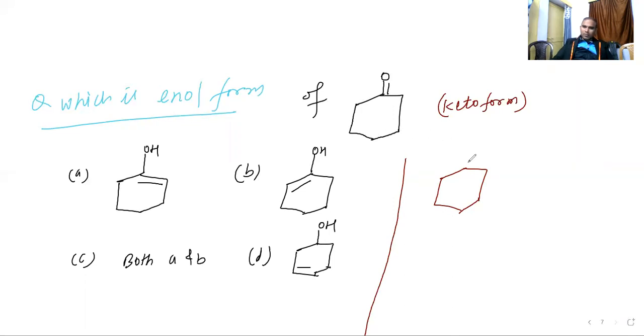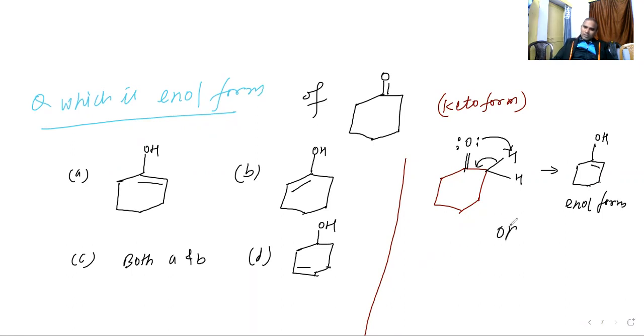But you need to understand how it happened. Double bond is there. Here will be the lone pair electron. Everywhere hydrogen is there. So this hydrogen is shifting here, taking this hydrogen, and this bond will shift here. So see the structure. The double bond of oxygen will convert into a single bond. It will take OH. Here will be the double bond. So this is what the enol form is.